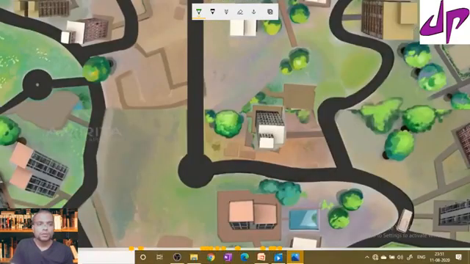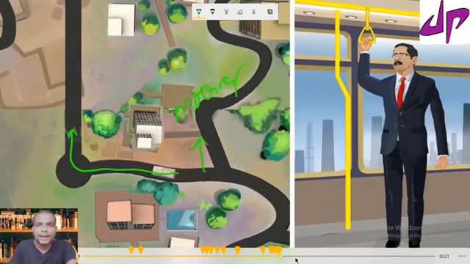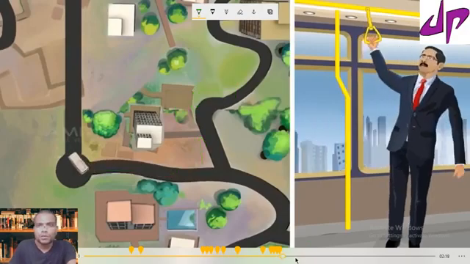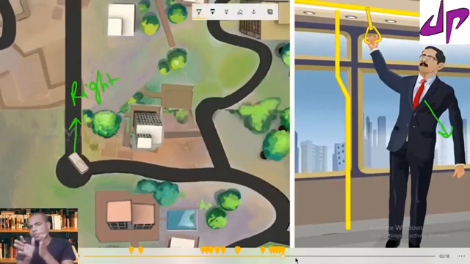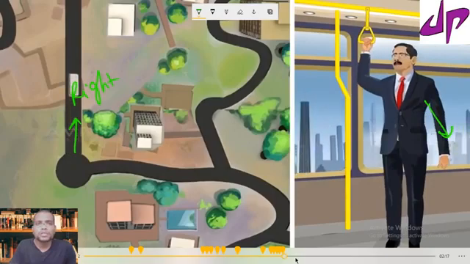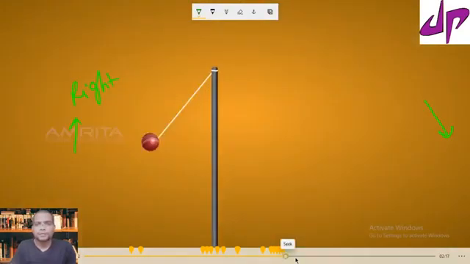If the bus is moving on the road, the person who is standing inside the bus is leaning to the left side. When the bus is taking a turn to the right side, we lean to the left side. Now, why is this? It is because of inertia of motion. How does it change to inertia of motion? Let me explain that first.